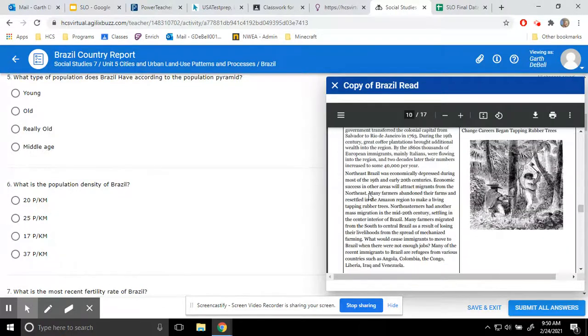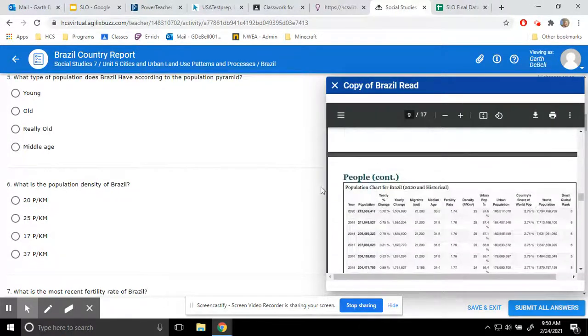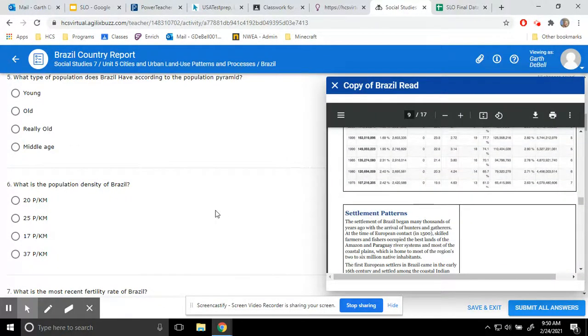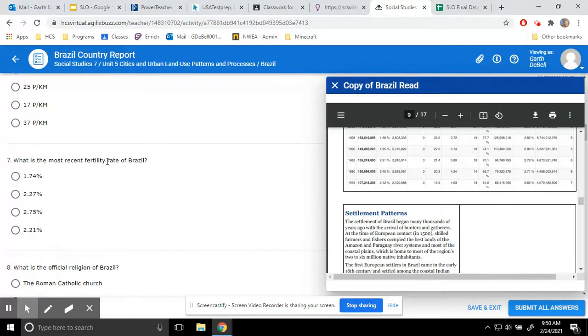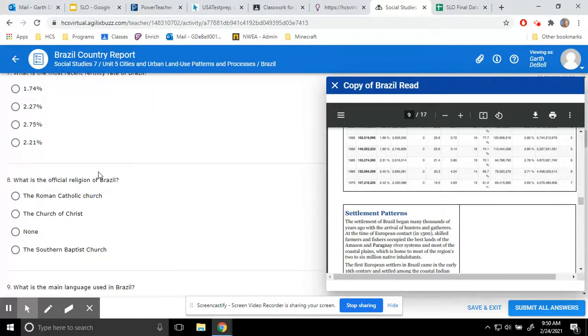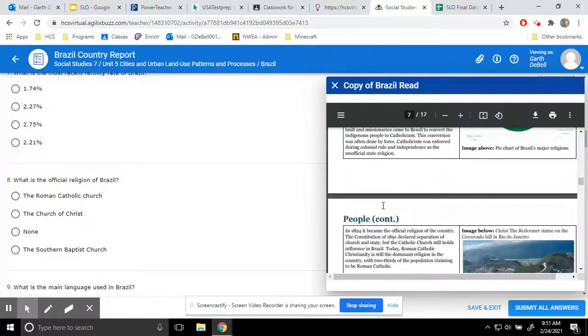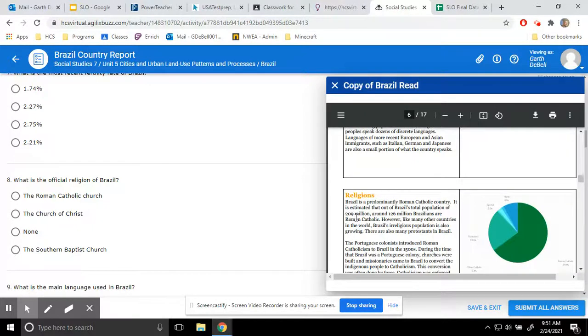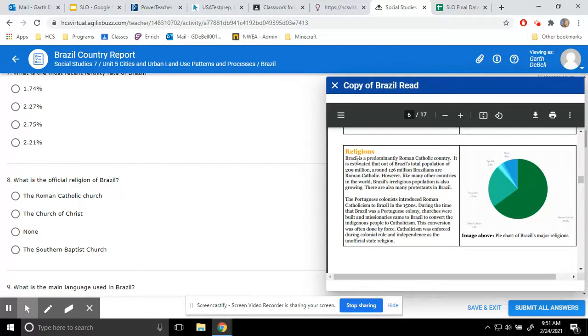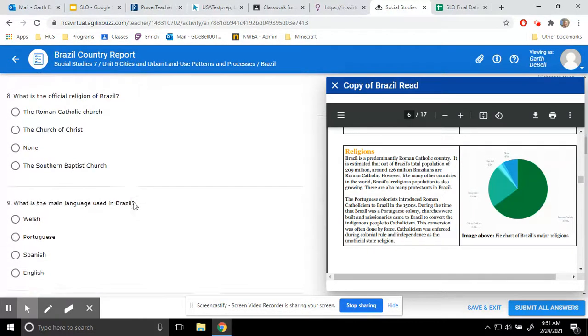Population density is again back up in this chart here. So you just need to go and find the population density. Same with fertility rate. It is up in this chart. All right, now, what is the official religion of Brazil? So you're going to go to the religion section, which is up here. Now, this is not found at the very beginning, but it is in here. So you will need to read the entire paragraph in order to get this answer.